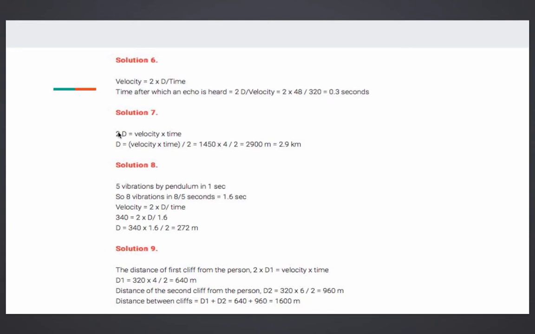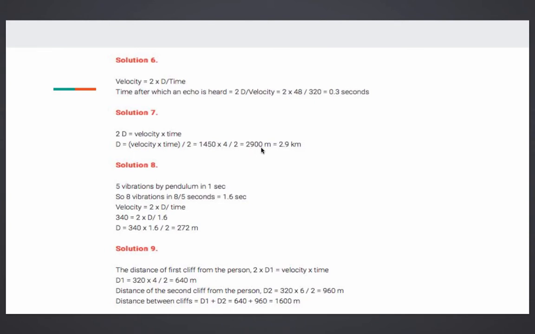Right students? Again, velocity v equals 2d upon t is the formula. So for distance, what do you get as the formula? Firstly 2d will be velocity into time, and then distance comes out equal to velocity into time upon 2. So put the values. This is the velocity, this is the time, 4 second, upon 2. 2 2s are 4, 2 into 1450 comes out 2900 meter.